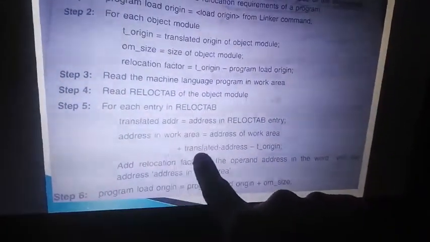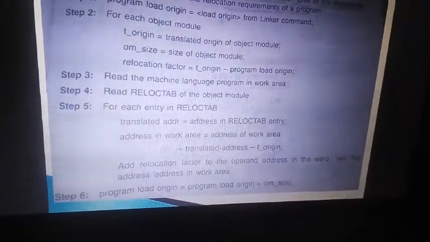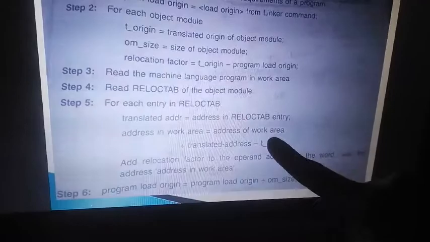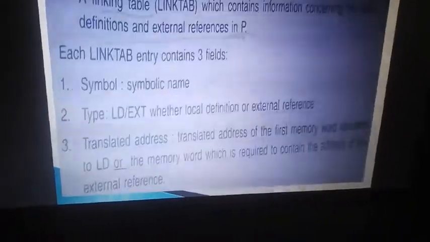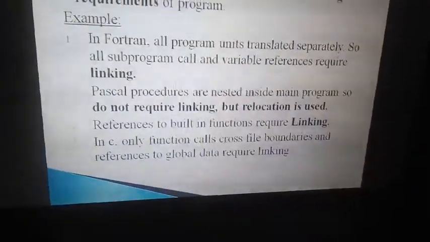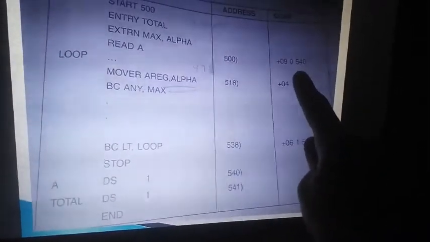Clear? So you will have the translated work area as 540. Understood? Wherever your work area is, you will go to 540. Now you got 540 as the work area where you will get a value.